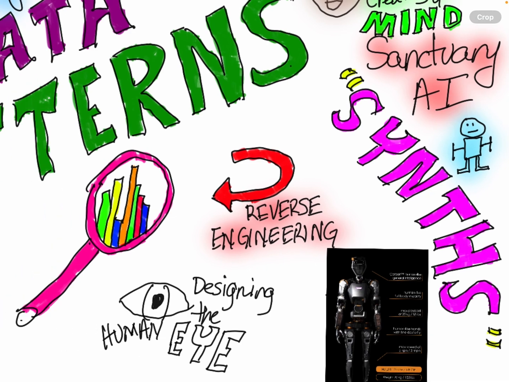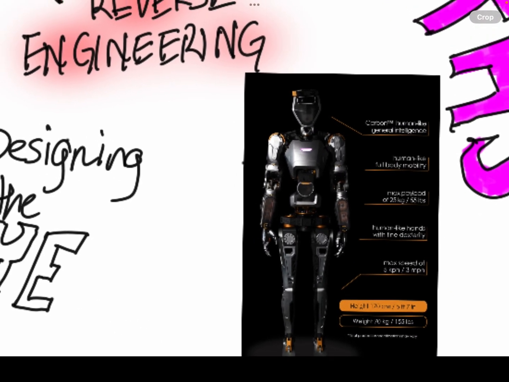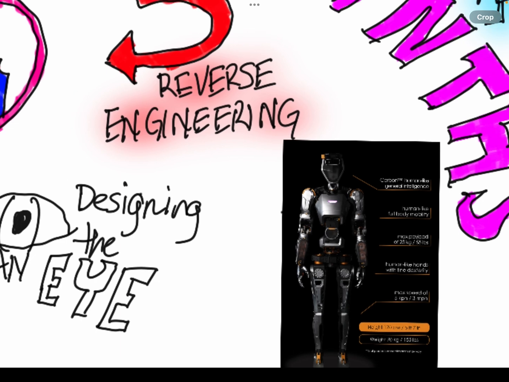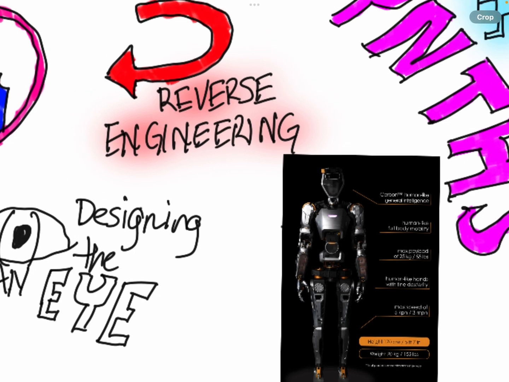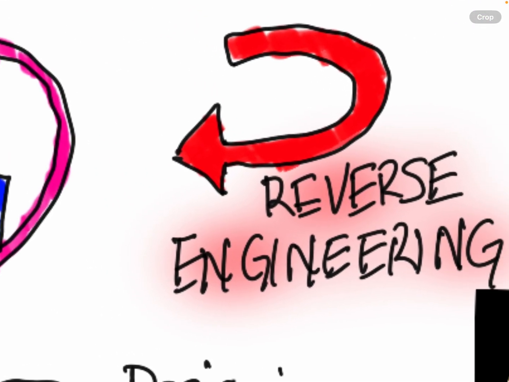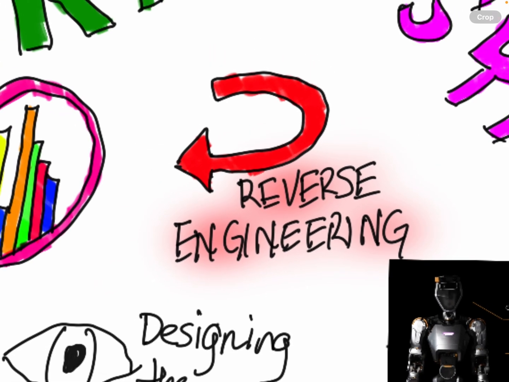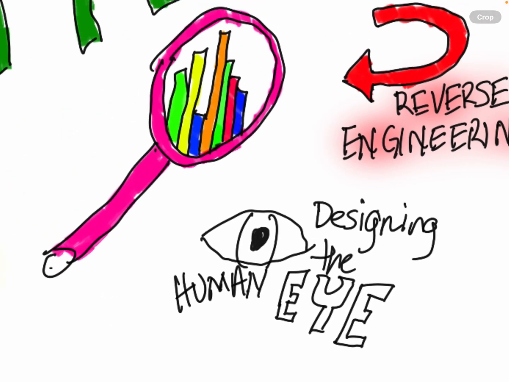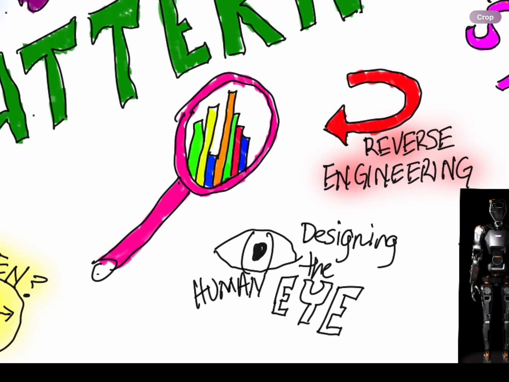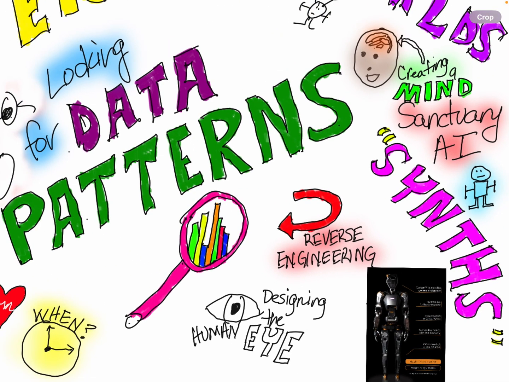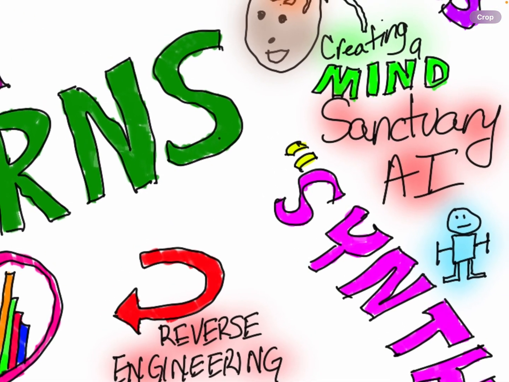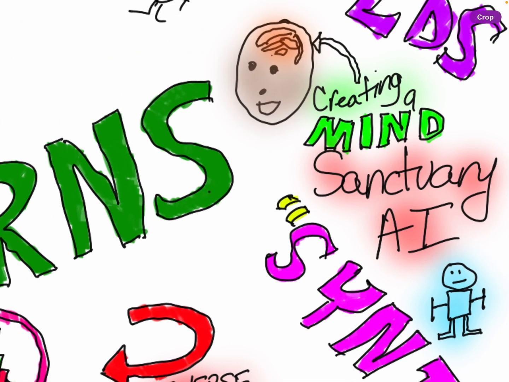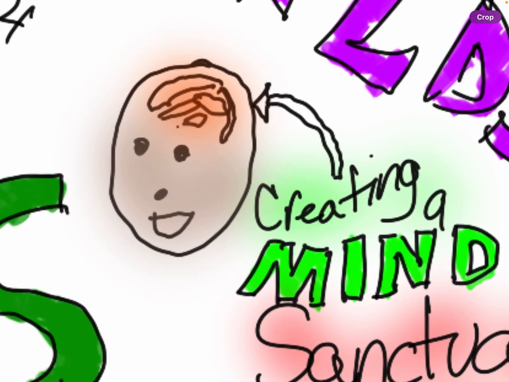One of the companies that they mentioned I'm really interested in learning more about is called Sanctuary AI. They're creating synths. This is a screenshot from their website of one of their current robots, which they're trying to make the most human-like robots that they can. They talked about reverse engineering, and that's something that they do to create these robots. They also talked about designing the human eye and how hard it is to do that, but it's really important, not only visually as far as getting those inputs into the robot, but also making it seem and act very human. So Sanctuary AI, at the time they created this, was really wrestling with how do they create a mind.